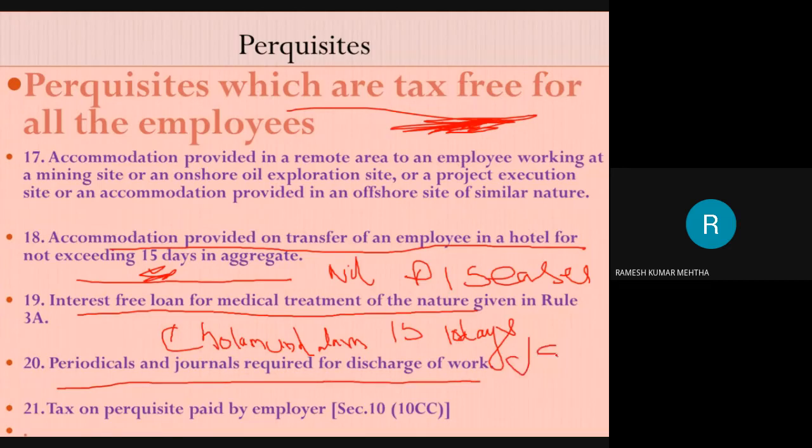Next one is periodicals and journals required for discharge of work. For example, I am working in JSPM, and if I want to teach the students, I should study the latest magazines, newspapers, periodicals, and journals. Then after reading this, I assimilate knowledge. After I assimilate knowledge, I discuss these things with the students in the classroom, and thereby I disseminate knowledge to the students. So if the employer is providing any periodicals or journals like this to me, due to the nature of the work, it is fully exempted from tax.